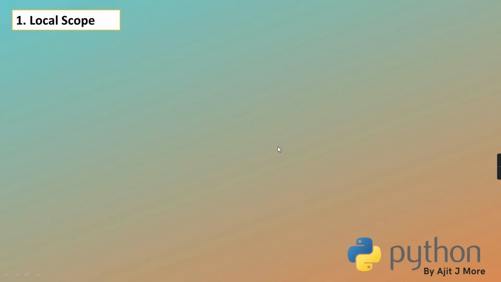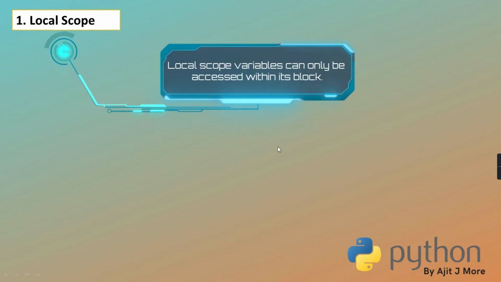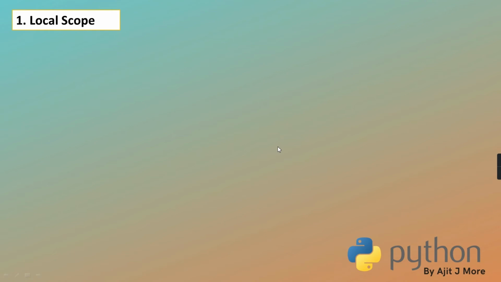The variables which are defined within the function body are called local variables, and their scope is only restricted to that function body. And those variables come into existence only when the function is called. Unless and until the function is called, the variable won't get created. And the moment the execution of the function is over, the variable dies. Clear?